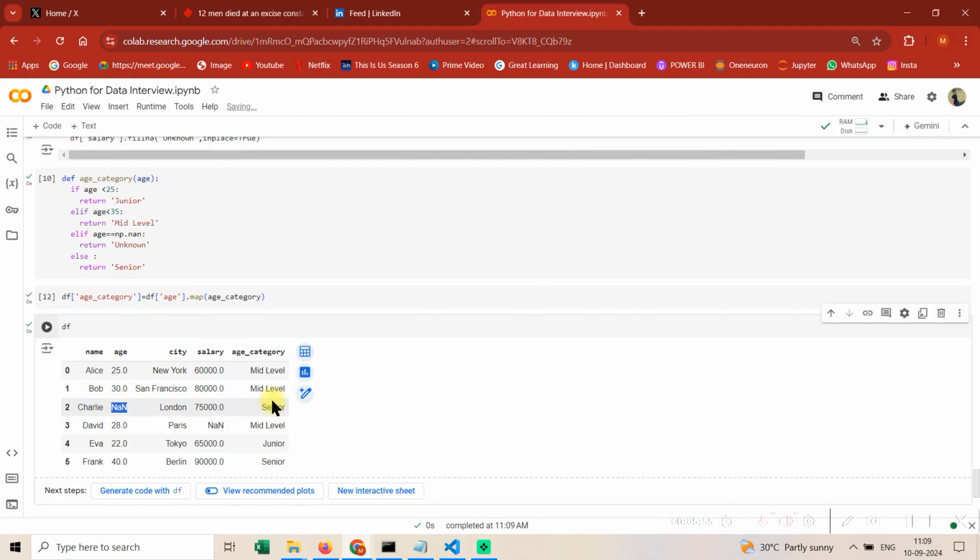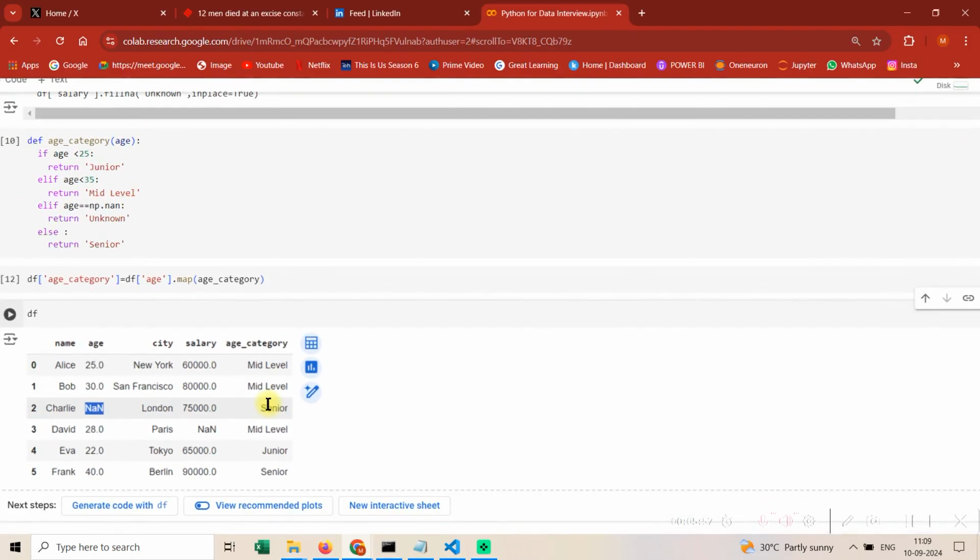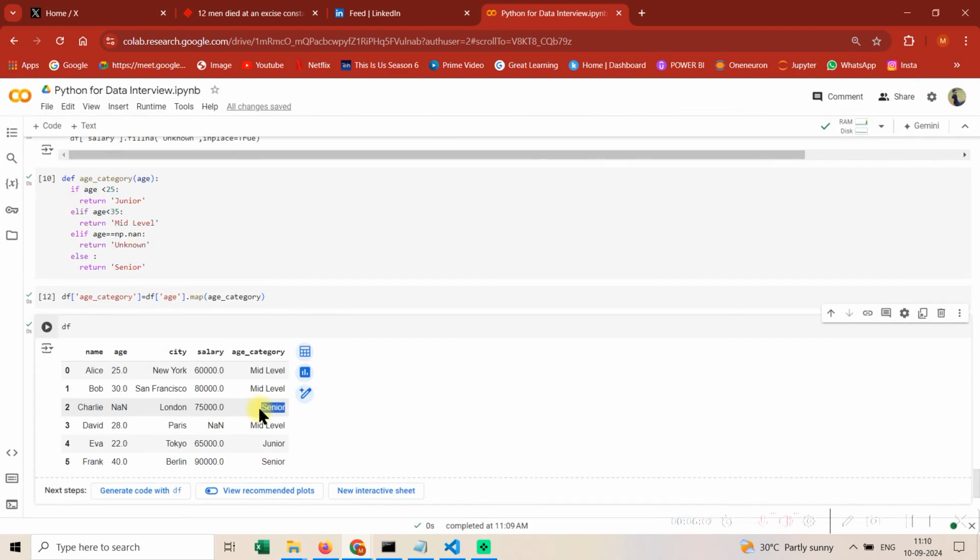It's still assigning it senior only, right? So this is a small error which we need to debug. So let's just spend some time in order to figure out what's happening. If age is equal to nan, it should have come unknown, but it's making it senior.